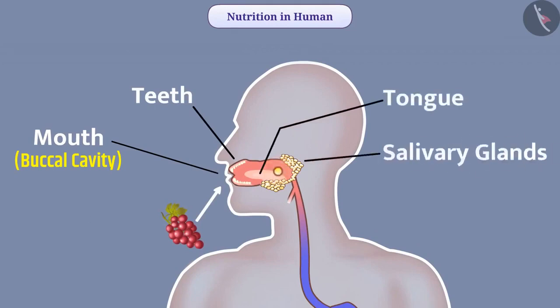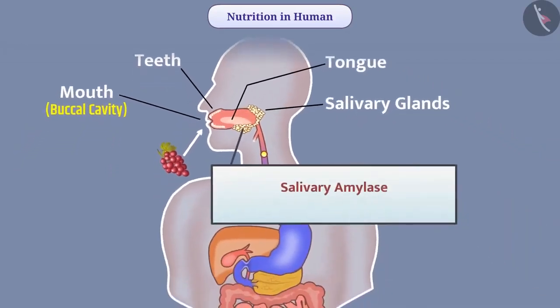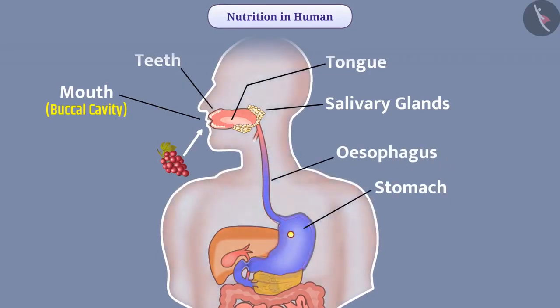Saliva wets the food, making the food easier to move down. Saliva contains an enzyme, salivary amylase, which breaks complex molecule starch into simple sugar. After this, the esophagus passes the food from mouth to the stomach. When food enters the stomach, it expands.